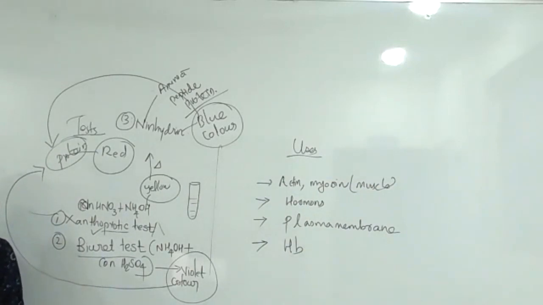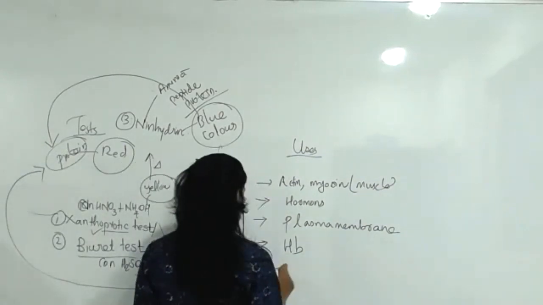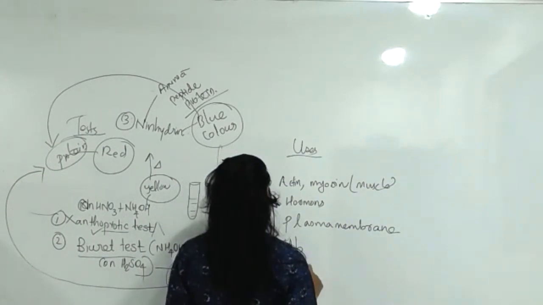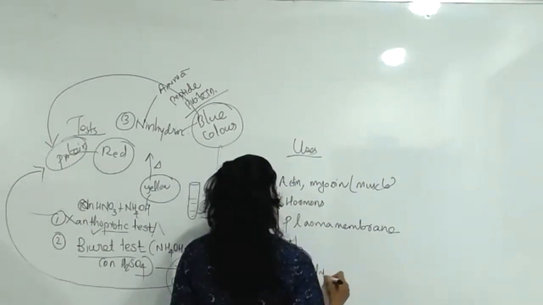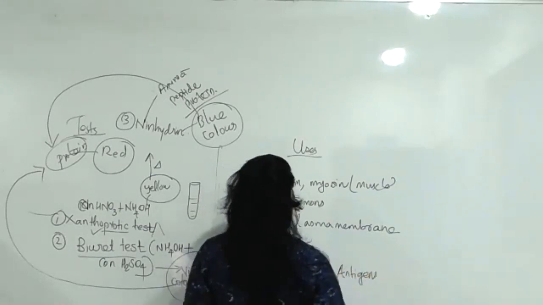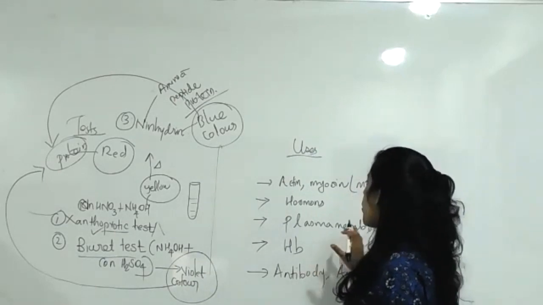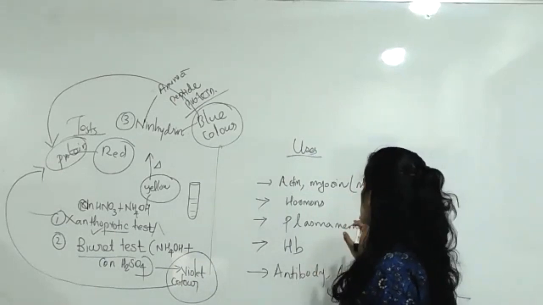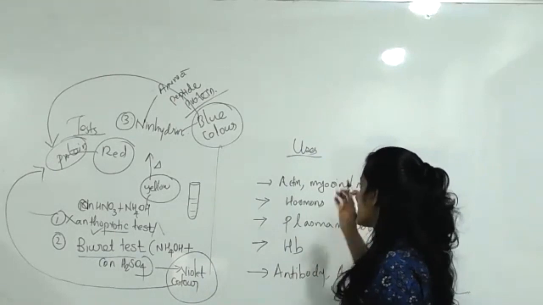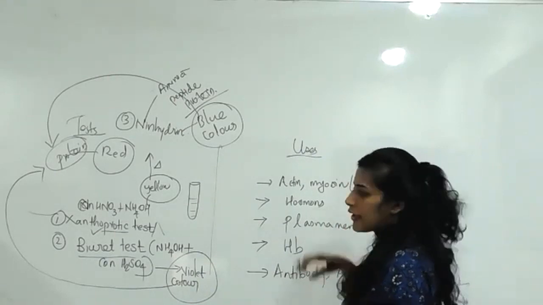Then for growth and repair, antibodies, as well as antigens. Antibodies, antigens, hemoglobin, plasma membrane, hormones, actin, myosin present in our muscle. Everything is an example of this kind of protein.